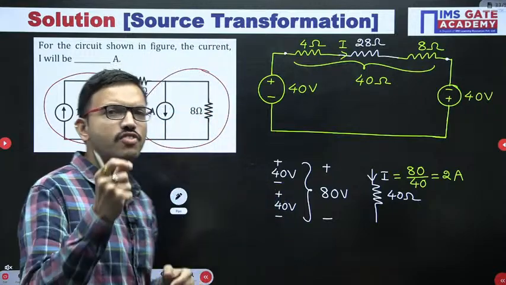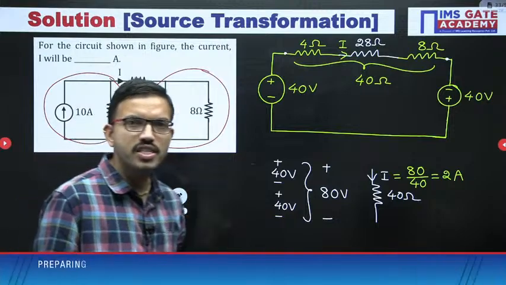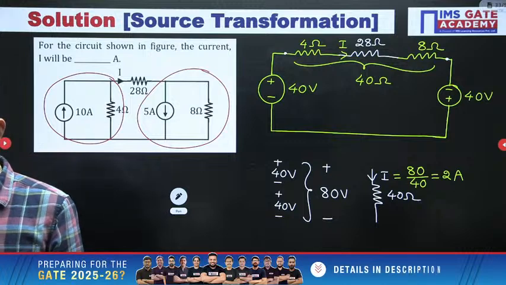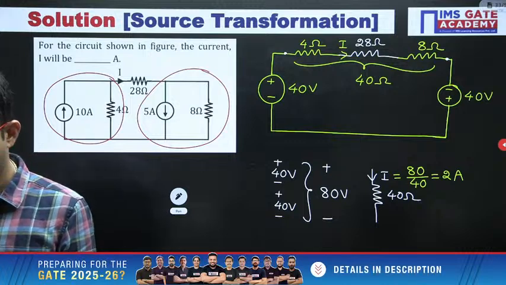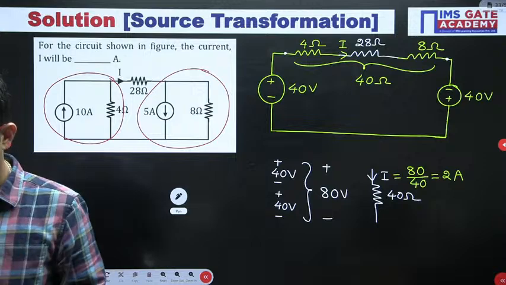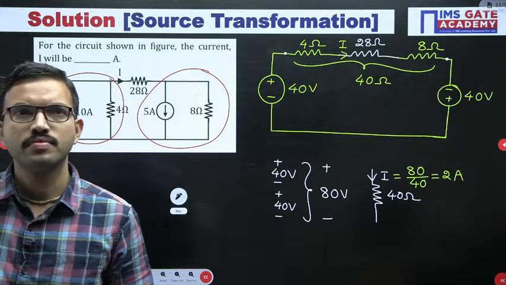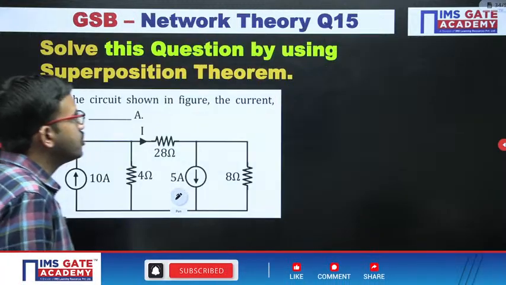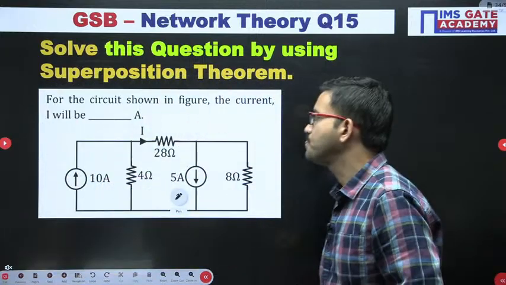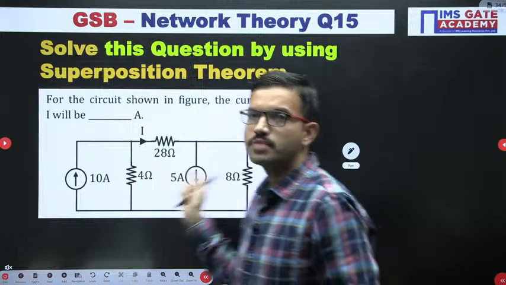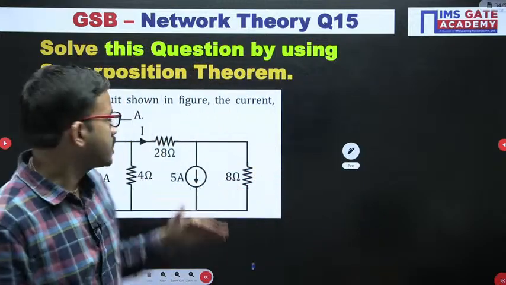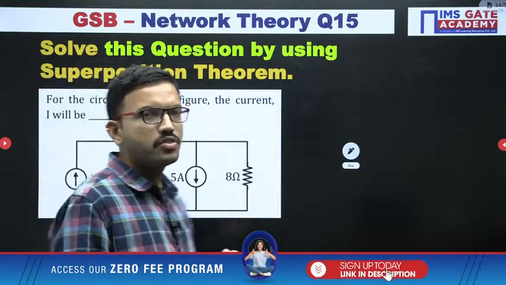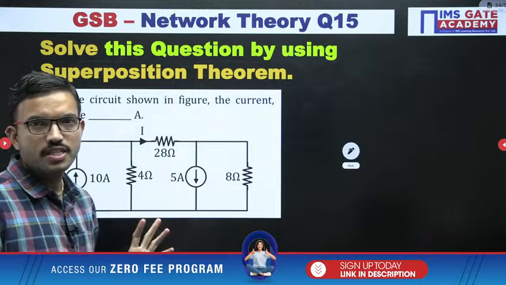Can you guess what the next method is? In which method are we going to solve the same question? Any guess? All of you can mention in the chat. Yes, we are going to solve by using the superposition theorem. Whenever you have multiple sources present in the given circuit, if you want to find the response in a particular branch, you can consider one source at a time. Now we are going to solve by using the superposition theorem.